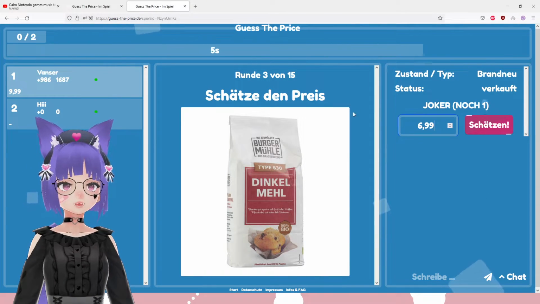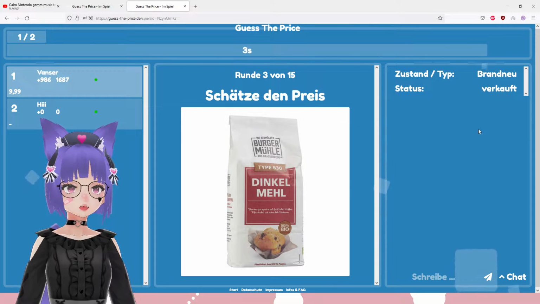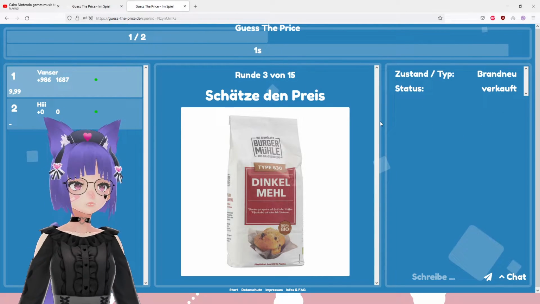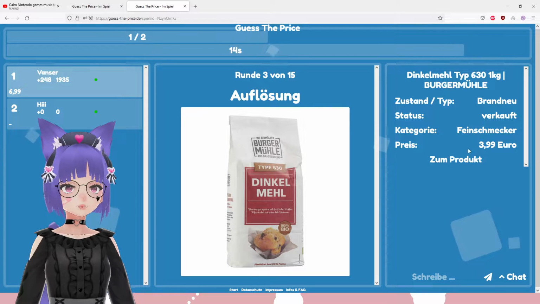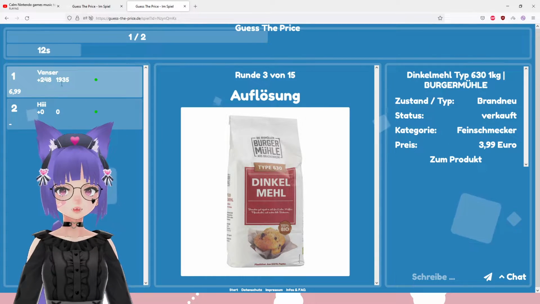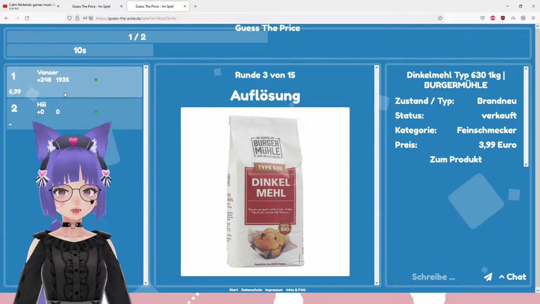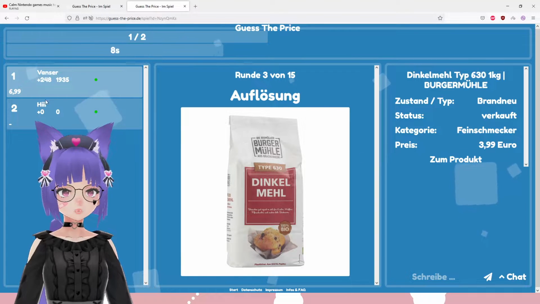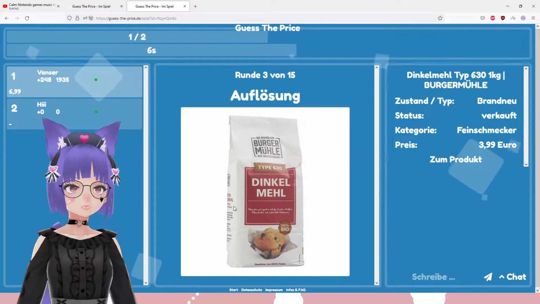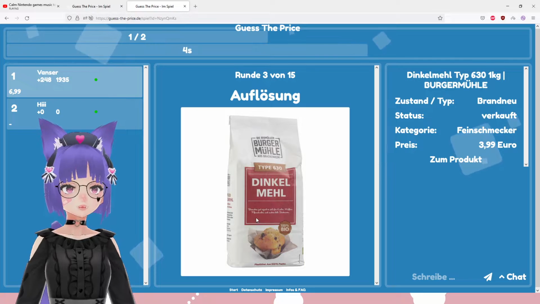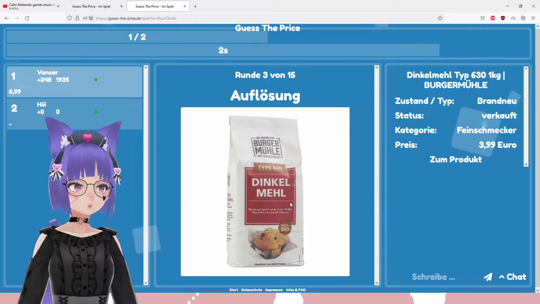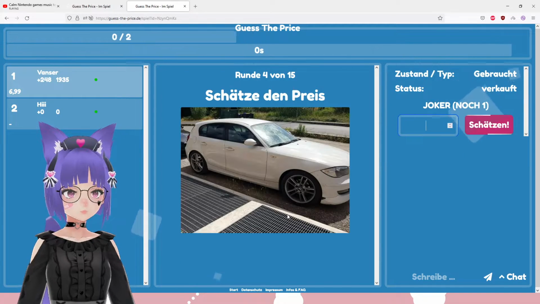So let's see how much it is actually. Oh wait, whoa! I forgot to actually give my price. $6.99 should be $3.99. See, I only got 300 or 250 points for that, because it's so low. It's 1 kilogram. Like, how long is this gonna last? I don't use much meal.